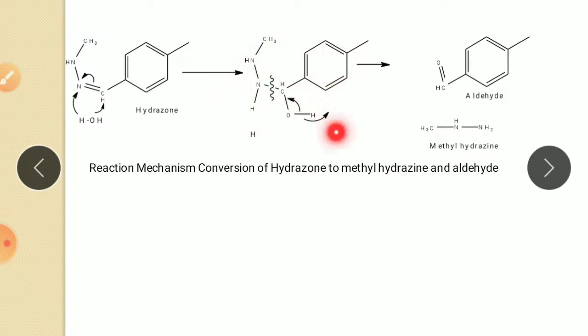Then again this H is removed, this bond shifts here to become a double bond, this bond is broken and this hydrogen shifts here. So there is a formation of two products, methyl hydrazine and the aldehyde. This mechanism is the conversion of hydrazone into aldehyde and methyl hydrazine.